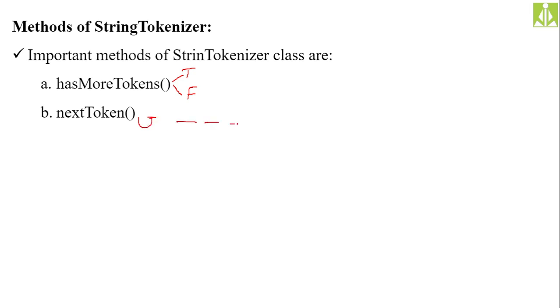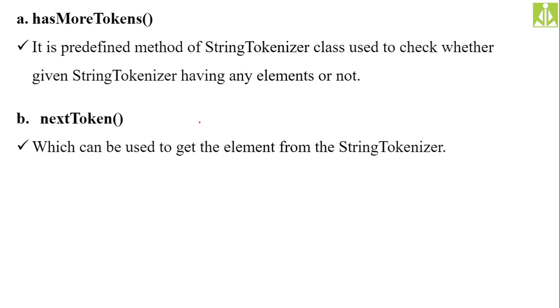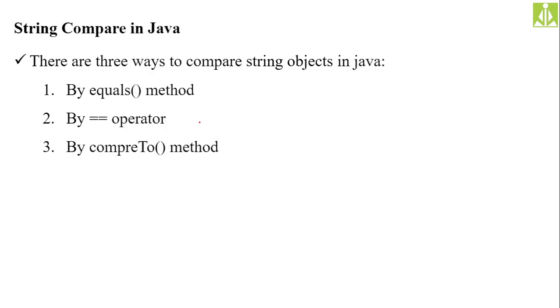If you have a string with four tokens, 1 2 3 4, and you are currently at one of them, then nextToken will jump to the next token and read that token. We already discussed the actions performed by these methods. Then we need to demonstrate the StringTokenizer class.